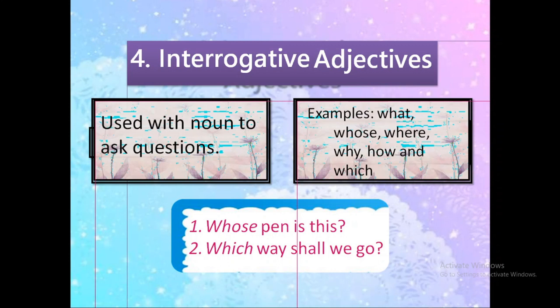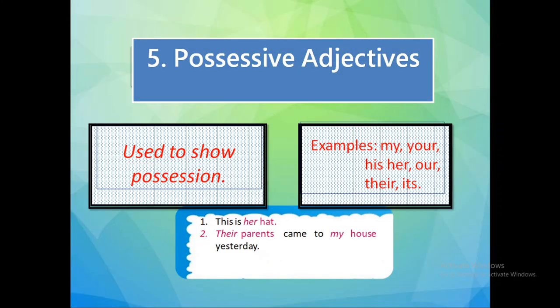So, these adjectives are asking a certain question. Whose pen? Which way? And they are qualifying the noun. They are the interrogative adjectives. The next one is the possessive adjectives. Possessive adjectives are used to show the position.